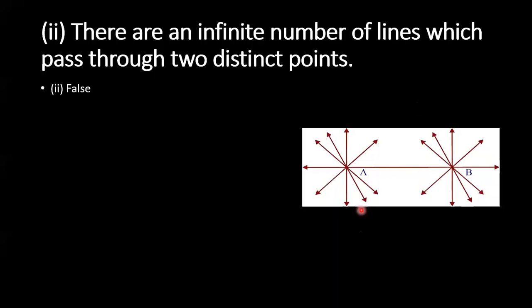See, Sayukta asked me a doubt: ma'am, how can this be one? To explain, here from A to B, you can observe that only one line is passing through points A and B. They're asking through A and B, they are telling that an infinite number of lines will pass through. Only one line is passing through A and B. Am I clear, dear? So it is false. That is the reason I gave.